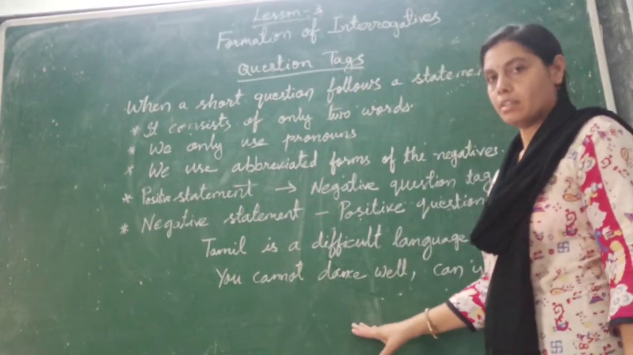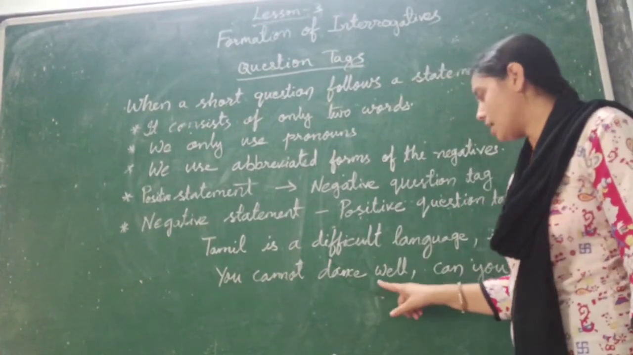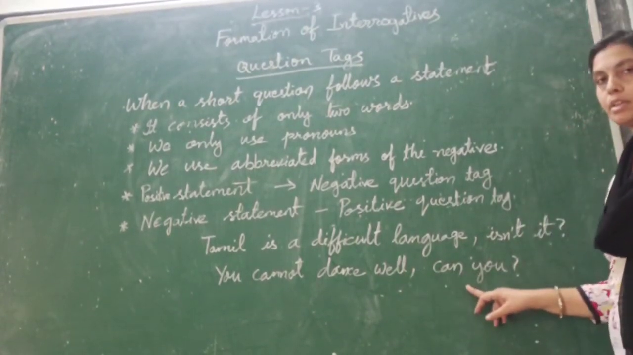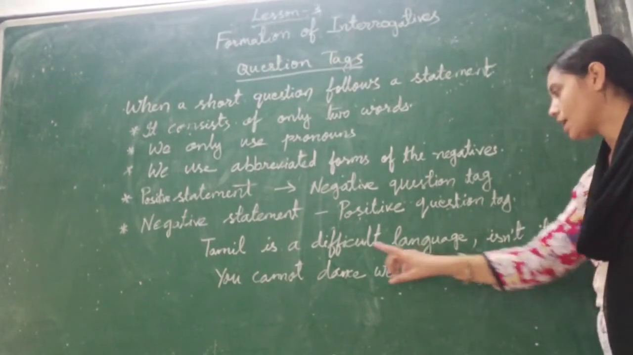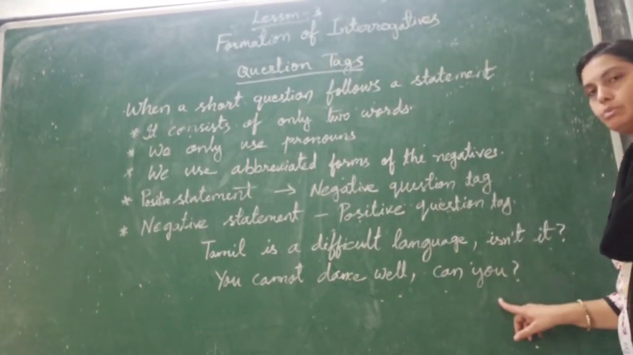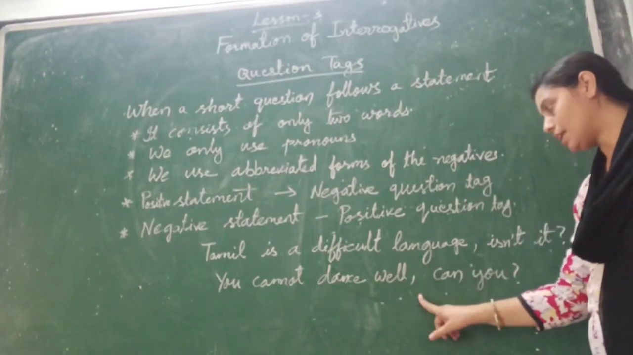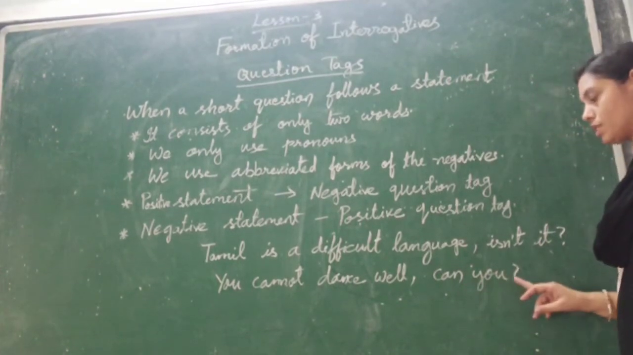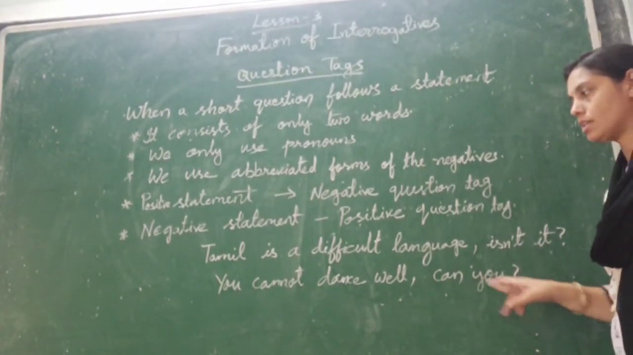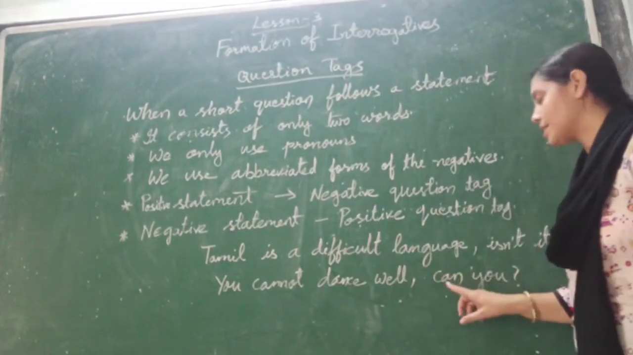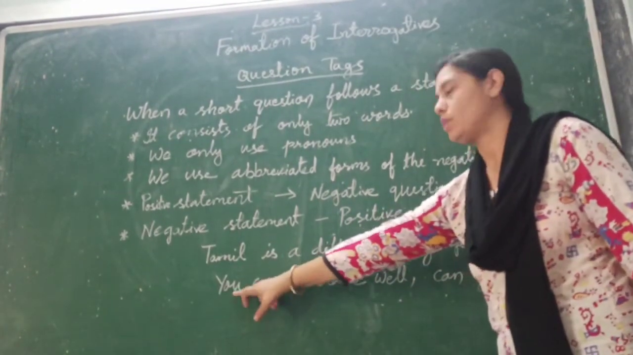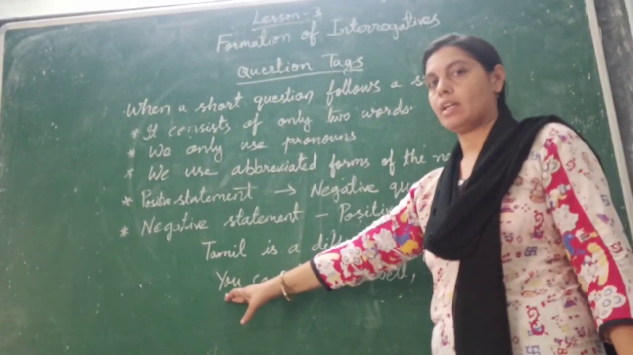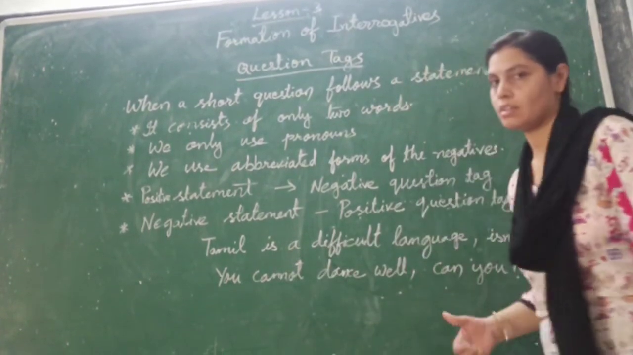Second example, I have written a negative statement. You cannot dance well. This is a negative statement, so here the question tag will be positive. Cannot will become can you. You cannot dance well. Question tag will be can you. And after that, question mark. You will write can, and you will use the pronoun you. If any noun is there, then according to that you have to use the pronoun.